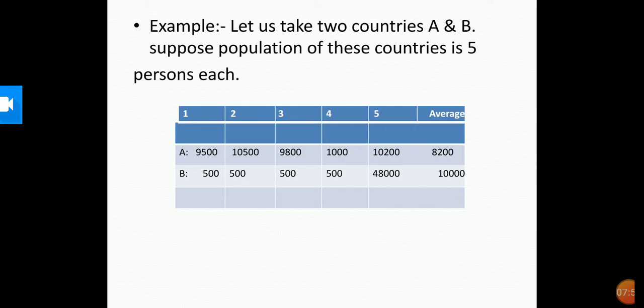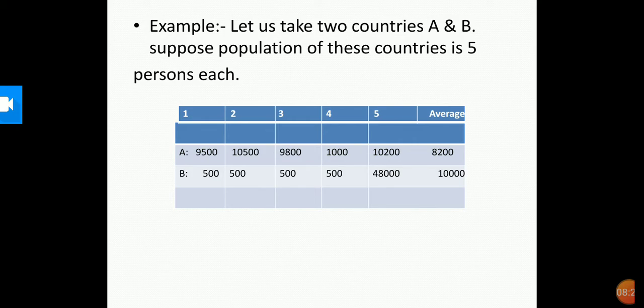You can see B's fifth citizen. The income of the 5th person is 48,000, while the others are 500, 500, 500 and 500. Clear? Hence, while average income is used for comparison, it does not tell us how this income is distributed among people.